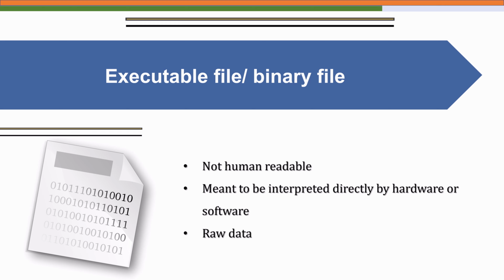So in short, all files are binary at hardware level. They are just a sequence of bits stored on the disk. The difference is in how we interpret those bits. In a text file, we interpret the bits as human readable characters, and in a binary file we interpret them as raw data such as numbers, images, compiled instructions, sound samples.